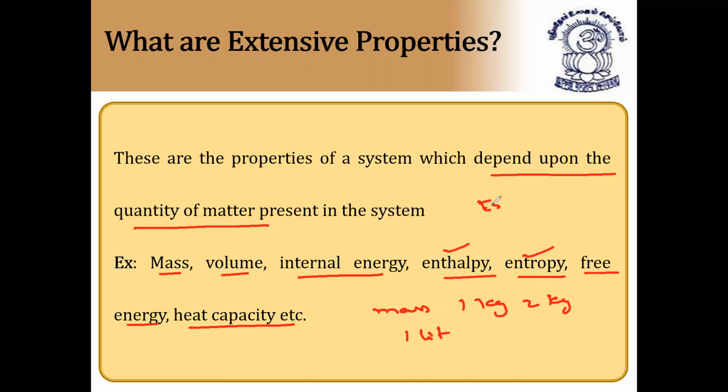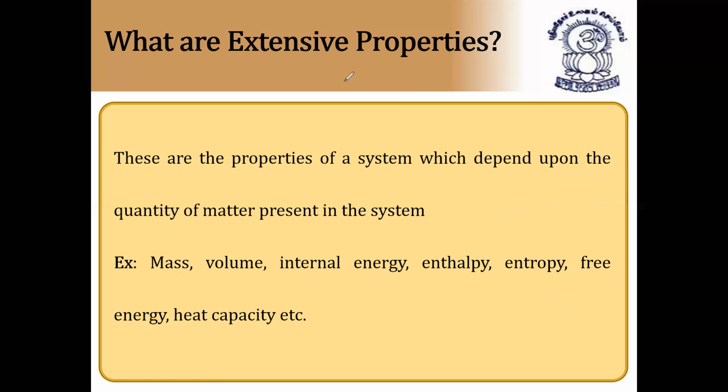So collect as many examples as you can. Examples are important. They'll ask as MCQs: which of the following is an extensive property? Which of the following is an intensive property? That type of question they'll ask in the competitive exam. So you should remember, what is an extensive property? It is a property of the system which depends upon the quantity of matter present in the system. The quantity of matter is mainly important.